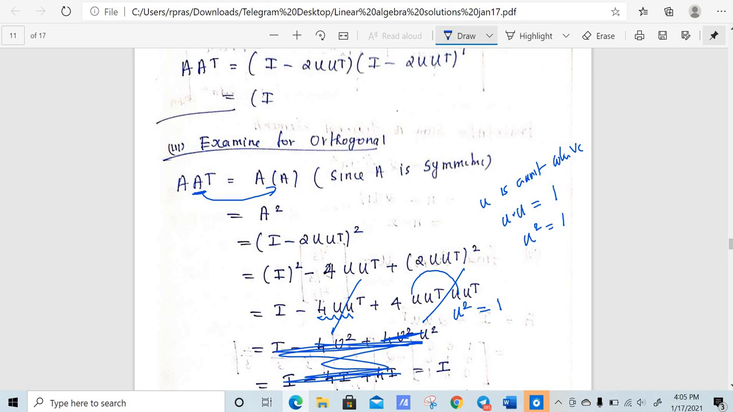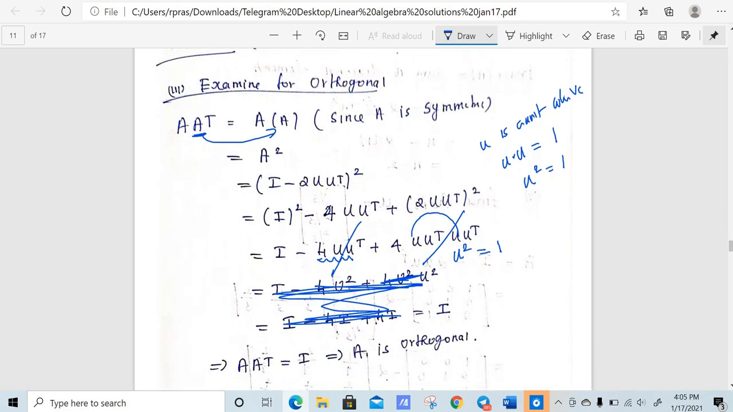So we will get this to be equal to I, right? Or you can also use some other method to cancel these two terms.